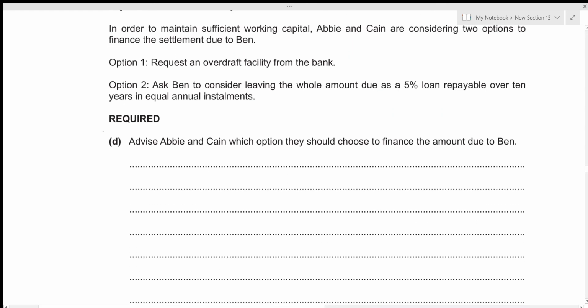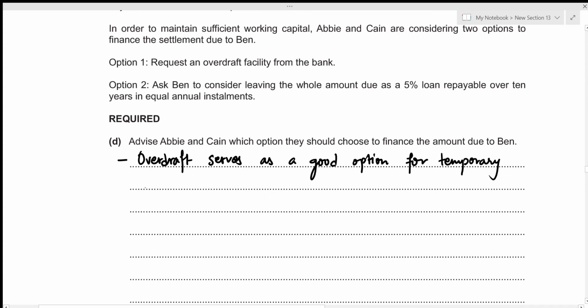Okay, so the first option is to consider an overdraft facility from the bank. So overdraft actually serves as a pretty good option for temporary working capital. We can write that down. Overdraft serves as a good option for temporary working capital. But we can see that the settlement is to be done over 10 years. That's a very long time, right?